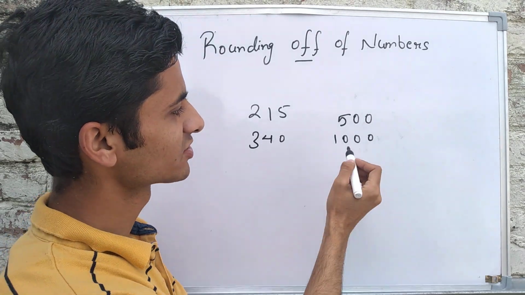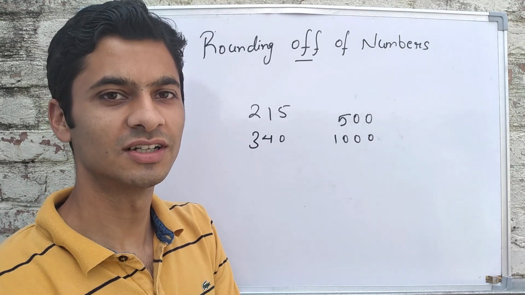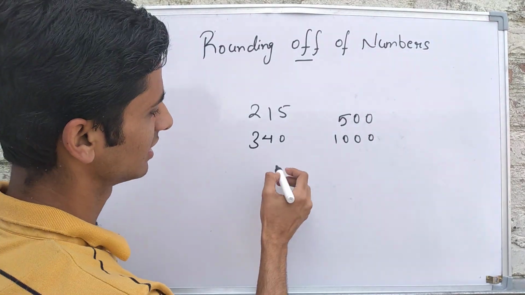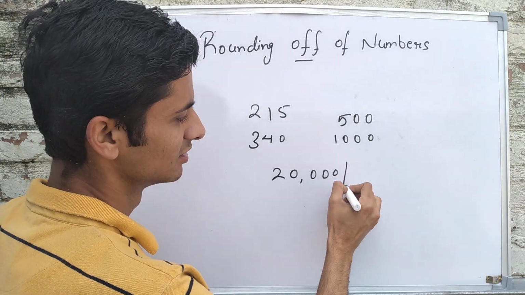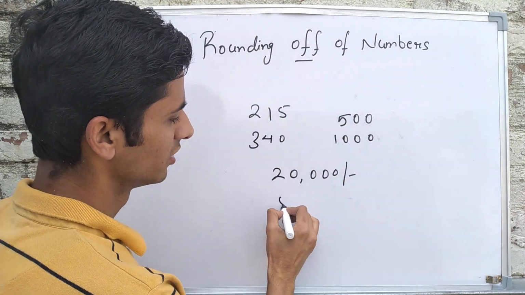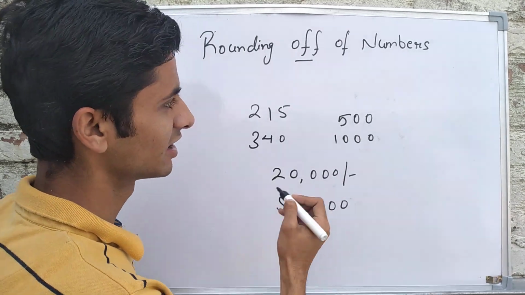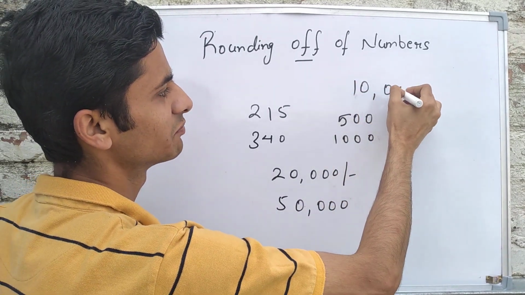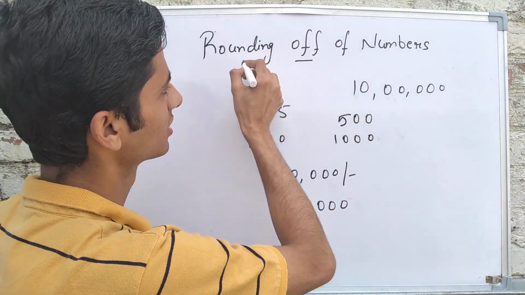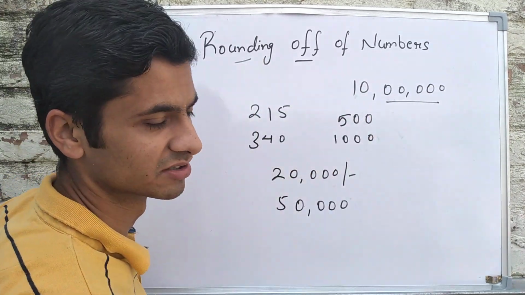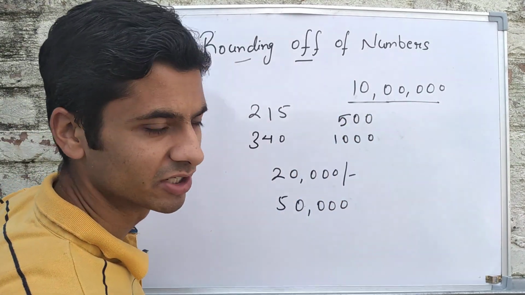If someone asks you what is the population of your place, if you're living in a village, a city or a town, you might say there are around 20,000 people at our place, around 50,000 people, or around 10 lakh people in our city. This is something where we are giving rounded off numbers. There might not be exactly 10 lakh people in your city.